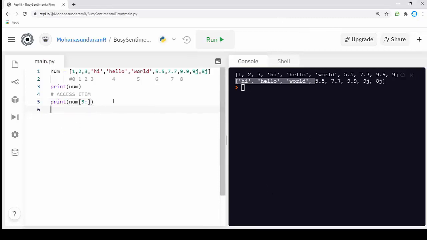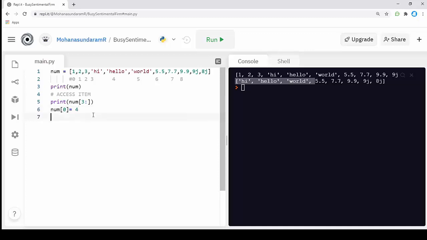The next thing is changing an item of a list. What if I want to change a particular value in the list? For example, I want to change this num list, 1 2 3, to 4 5 and 6. I call the name of the list, num, open the bracket, and call the index value. It will be 0, and I'm going to change it to 4, like that.